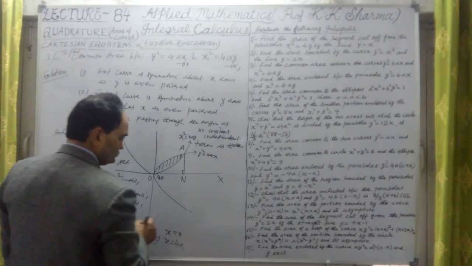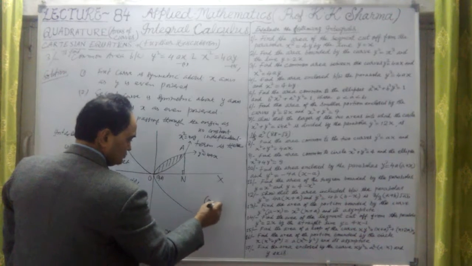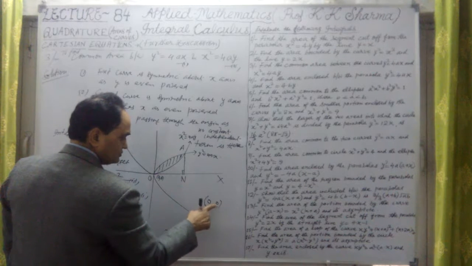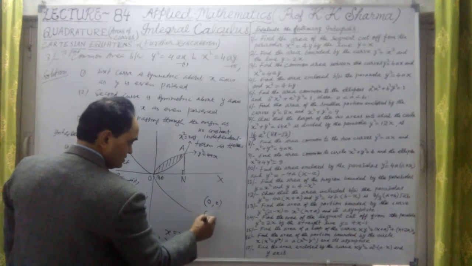So at y equal to 0, what have we obtained? The first point is 0, 0, where y is 0 and x is 0, and the other is where y is 0 and x is 4a.